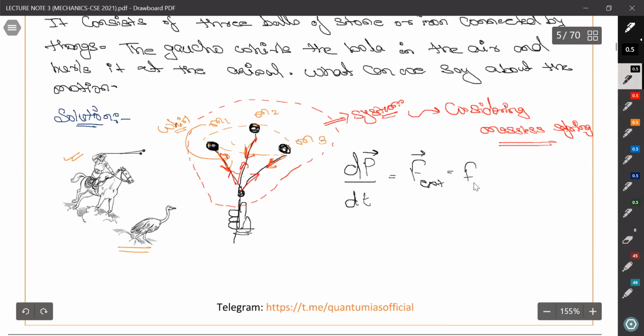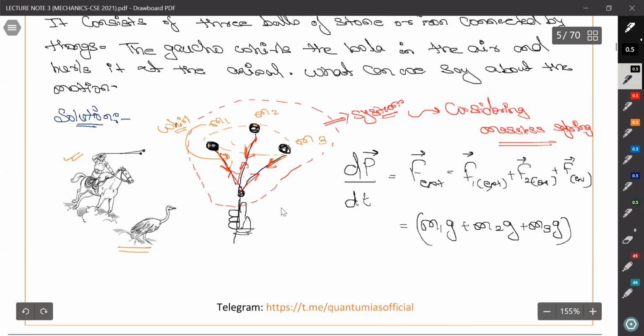So I can write that is acting on 1, that is acting on 2, and that is acting on 3. So what is the net force acting on 1? It is m1g. For 2, it is m2g. And for 3, it is m3g.